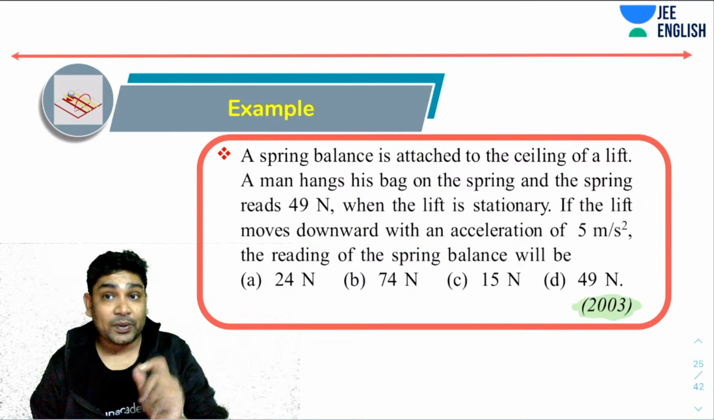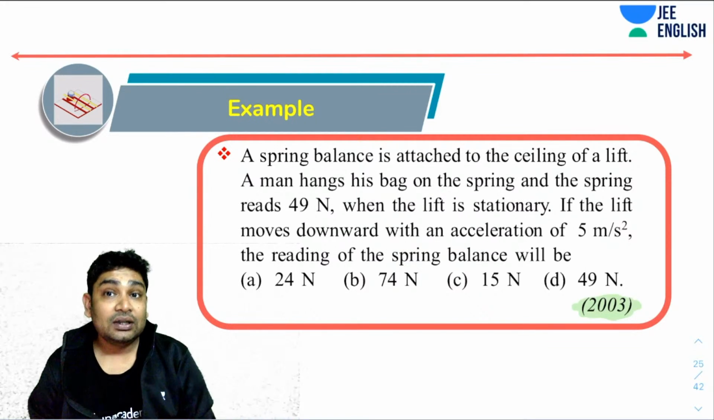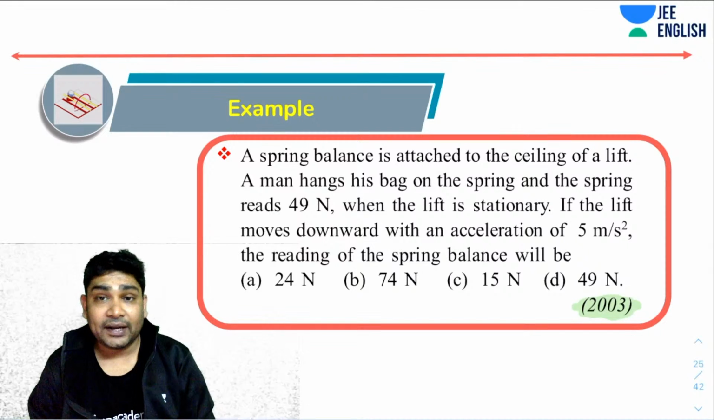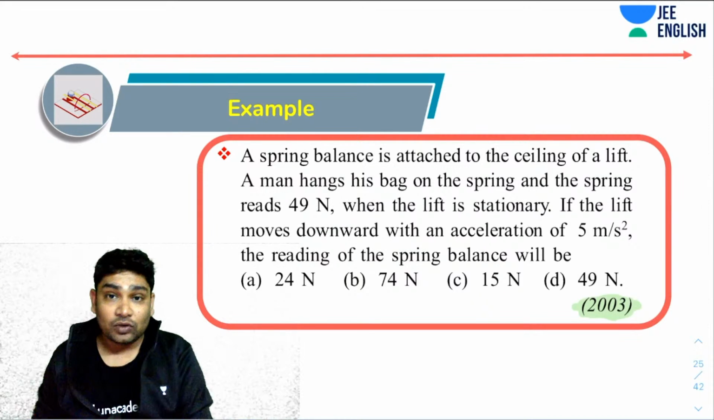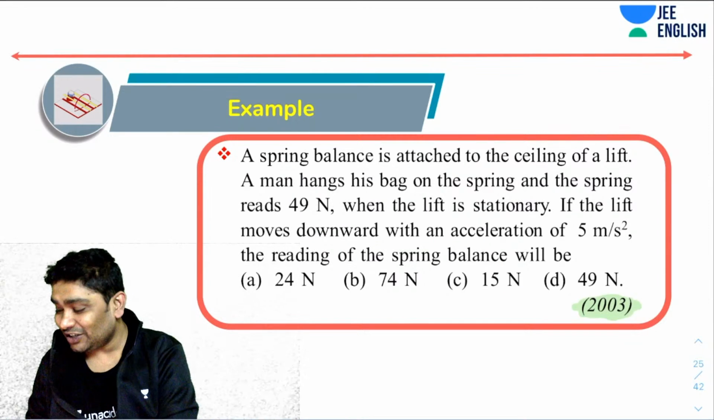Now let's take a look at this question. This says a spring balance is attached to the ceiling of a lift. A man hangs his bag on the spring and the spring reads 49 newtons. Now the lift was stationary. Now, if the lift starts to move downwards, then what would be the reading of the spring?